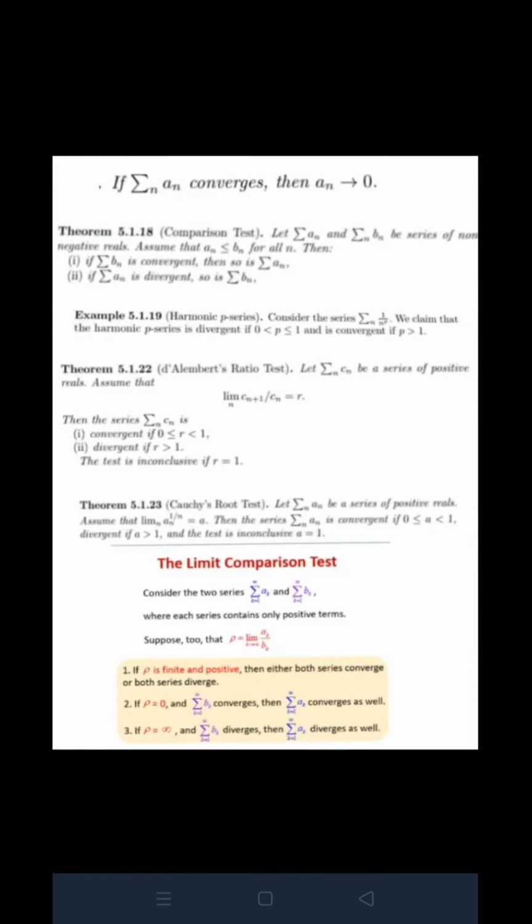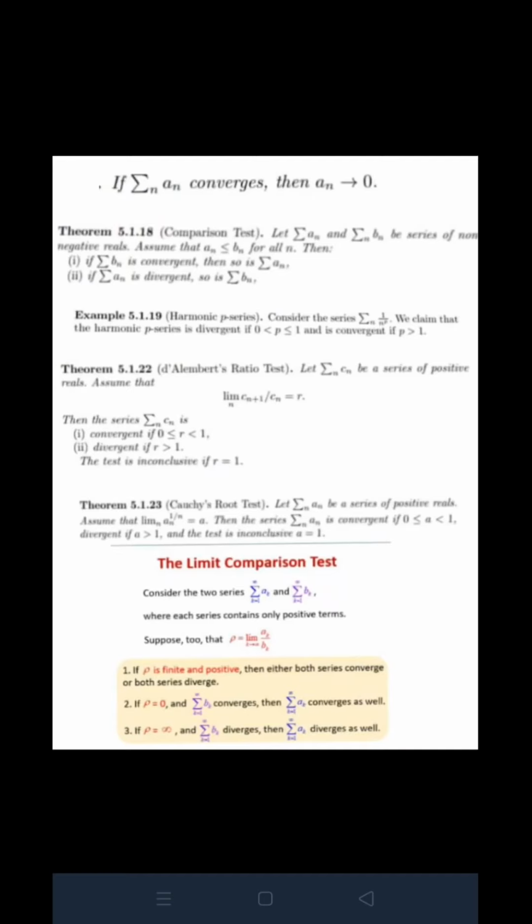If summation of an converges, then an goes to 0. Comparison test: let summation of an and summation of bn be series of non-negative terms. Assume that an is less than or equal to bn for all n. Then if summation of bn is convergent, so is summation of an. If summation of an is divergent, so is summation of bn.